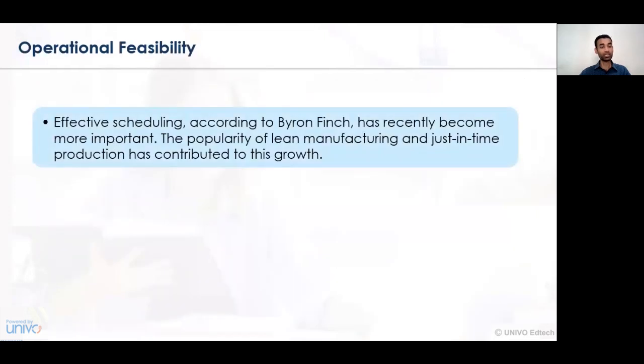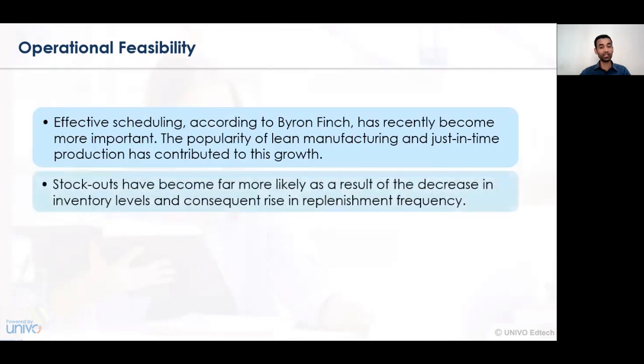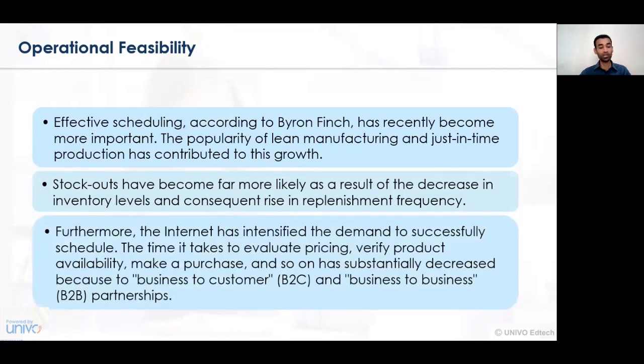Now, let's understand the operational feasibility of handling the random priority. In terms of the effective scheduling that has been implemented, a certain thought has been given by Brian Finch, who recently conducted research and observed that lean manufacturing and just-in-time production capacity have contributed to the growth of feasibility in the organization. So handling of priorities in the organization is essentially important only when these two concepts, lean manufacturing and just-in-time, are in existence.